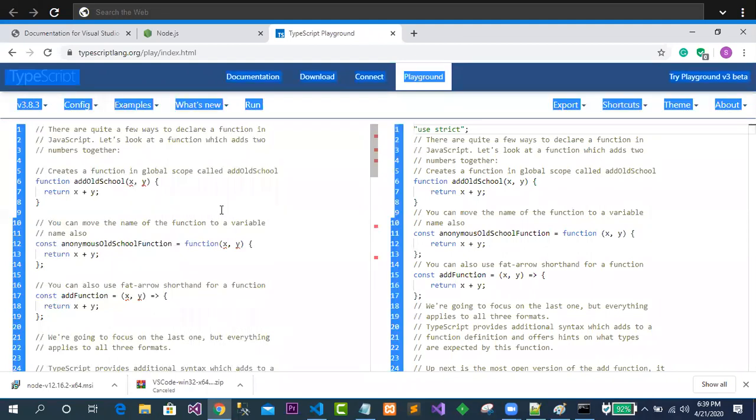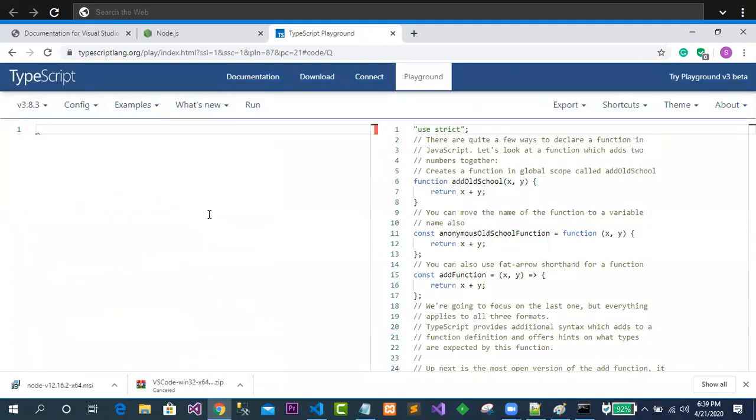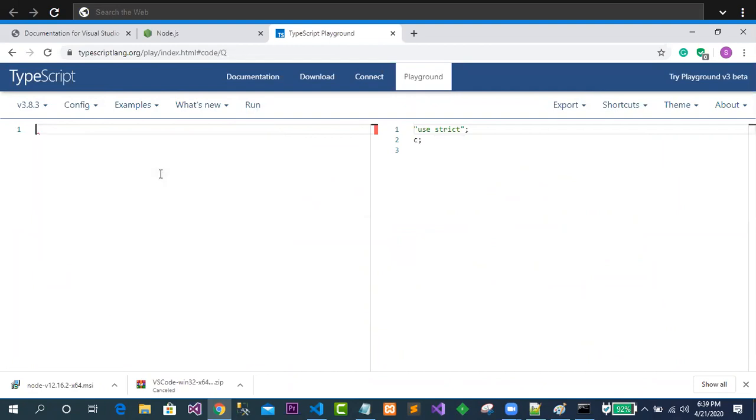Let me delete all the things. What I require here, suppose I have written console, and this is the code I am writing, the TypeScript code, and in this case I have written Shakti. This is the TypeScript code and this is the JavaScript code. Simultaneously, you can see the things over here, and we will see what may be written in TypeScript and how it is converting to JavaScript. If you don't have any software, you can also go for this one, not an issue. Ready? So everything is set now.